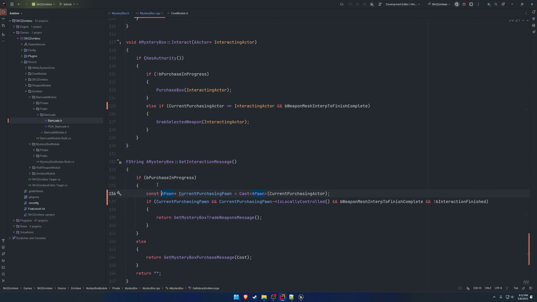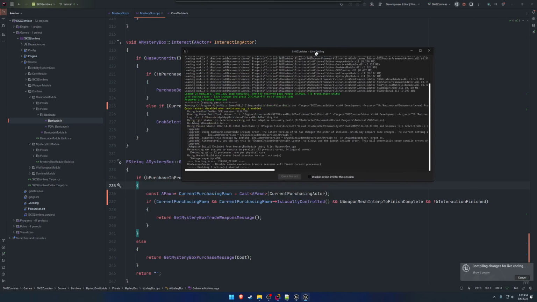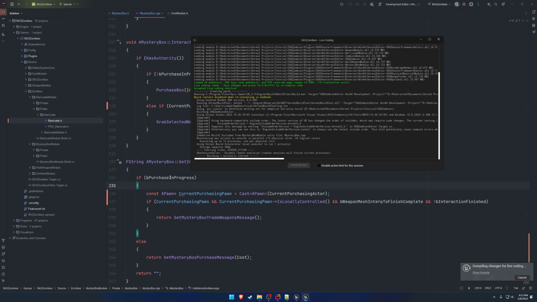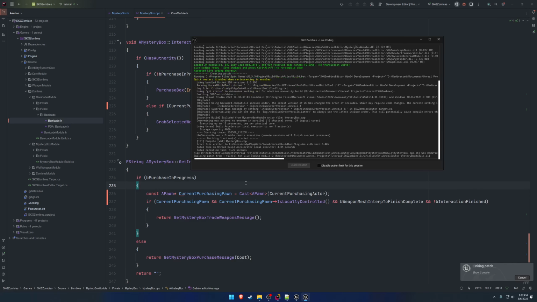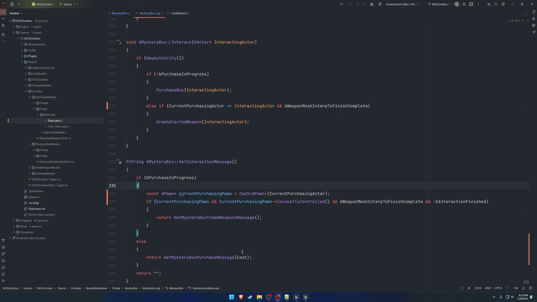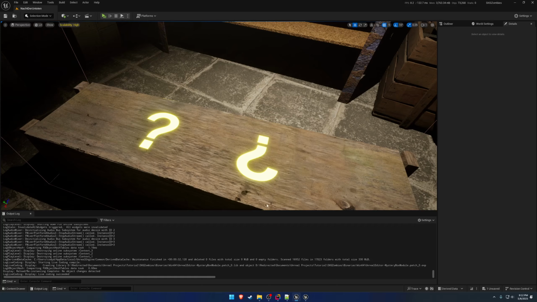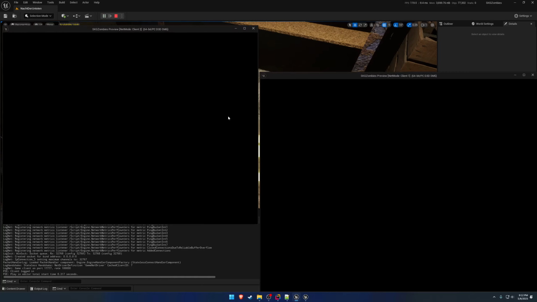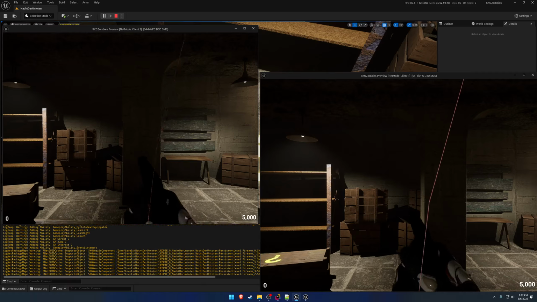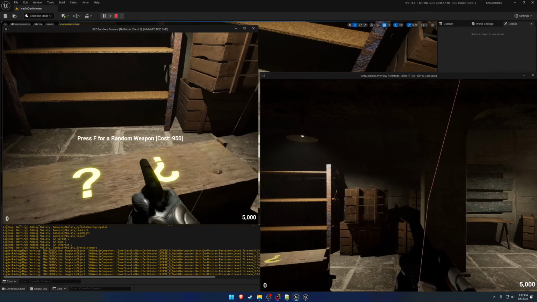make it a const, and let's look at the condition. I'm also going to run live coding. So if a purchase is in progress and the firearm has reached the top like it's supposed to, we want to check and see if the current purchasing actor is locally controlled, meaning us, the person who bought the box. And then we want to do our additional checks to make sure the firearm has, I guess you could say, elapsed to be in the right spot. So we are actually able to perform the purchase.